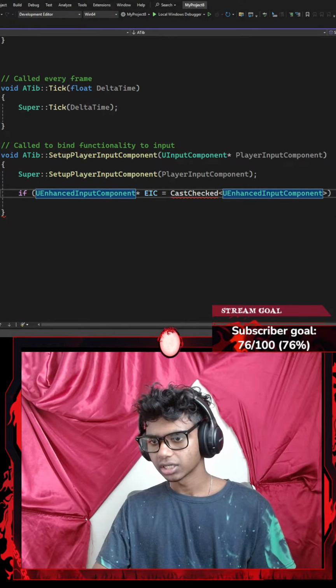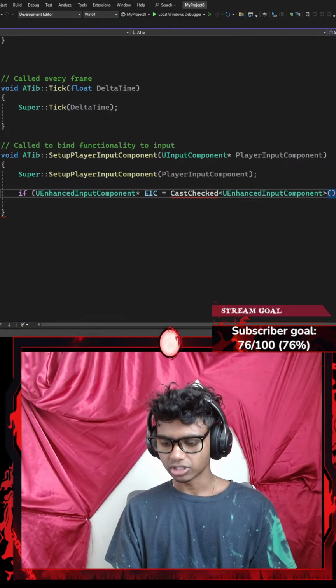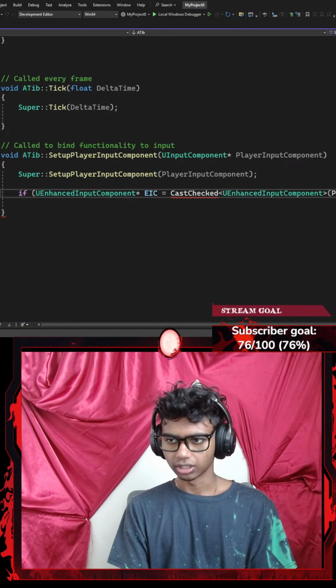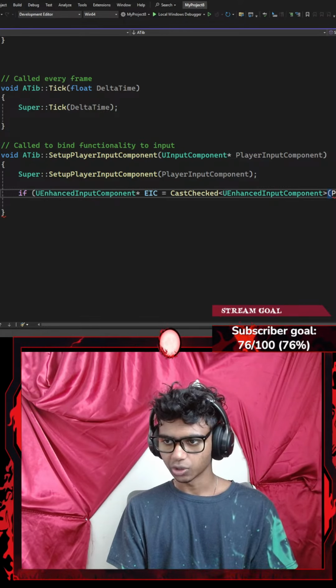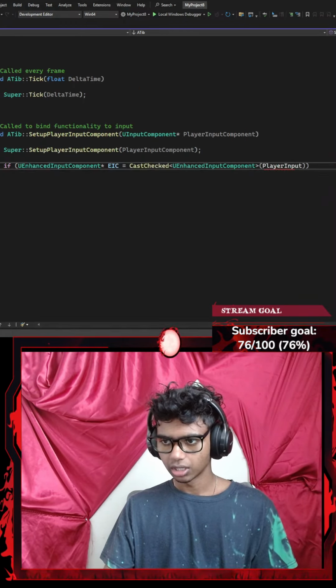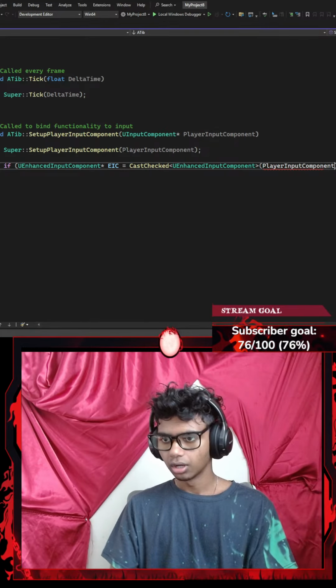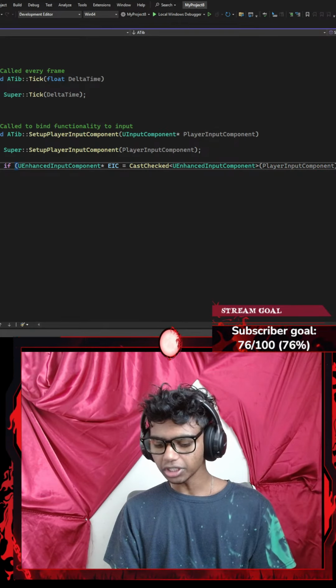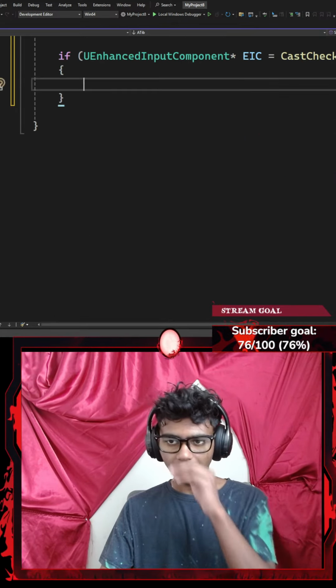Okay, perfect. Then I'm going to go ahead and do something. This is going to be my, let's say, PlayerInputComponent. Let's go with PlayerInputComponent. Okay, that's about it. Then I'm going to go with a pair of curly braces. Now, this is where the actual binding begins.